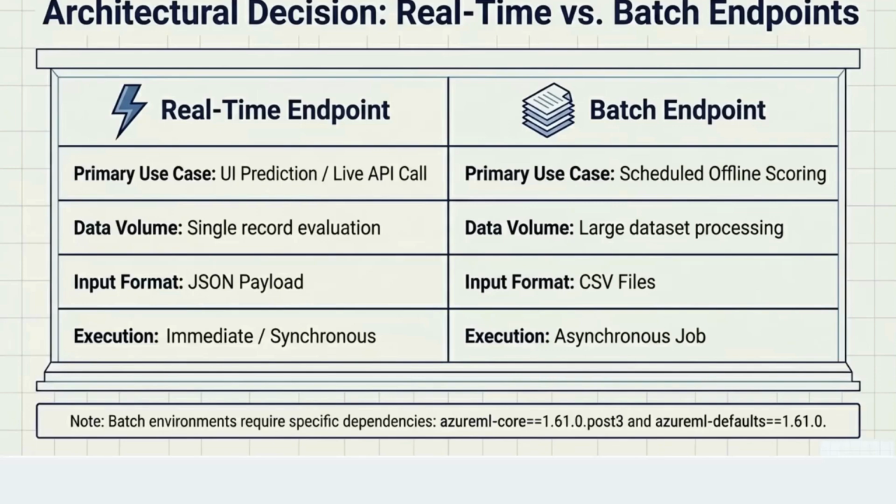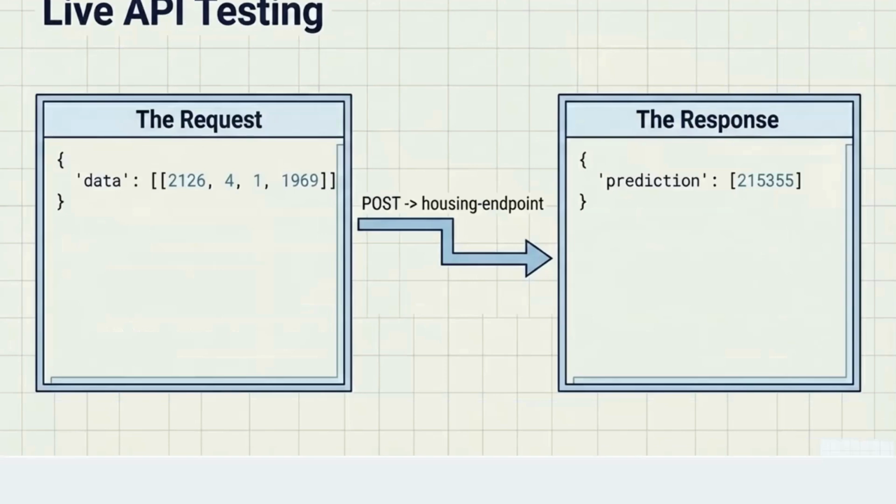But in the case of a batch endpoint, you have to pass the CSV file, or something else, depending on whatever you want to pass, because here you are not going to pass a single record but multiple records. That is the difference. And this is how it will look. You are passing these four independent variables: the data set was square feet, number of bedrooms, number of bathrooms, and the year built. This is the input data going to the model, and the model will do the prediction of what the house price should be. So this is a regression based problem statement.